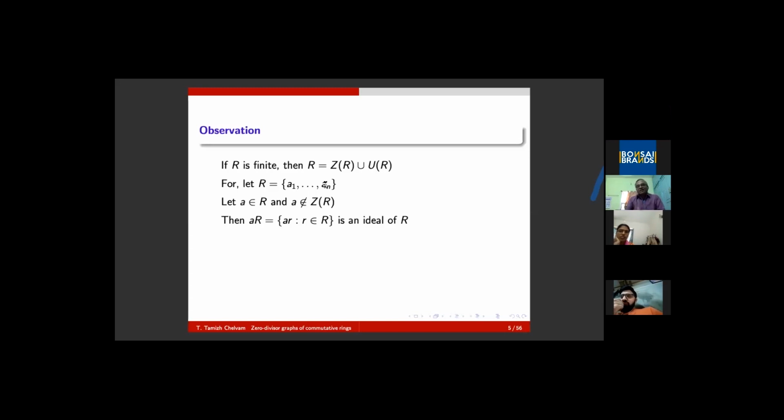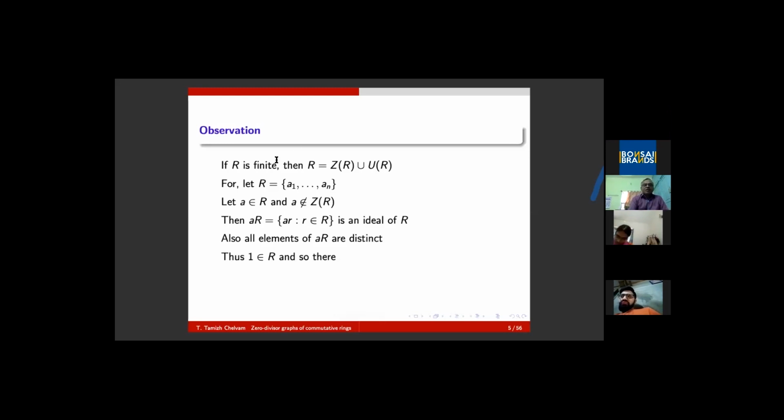But ai and aj are distinct. Therefore, a becomes a zero divisor. Whereas I have taken a as a non-zero-divisor. Ultimately this subset contains n distinct elements. R contains n elements, and its subset contains n distinct elements. Therefore, the subset must be equal to R.